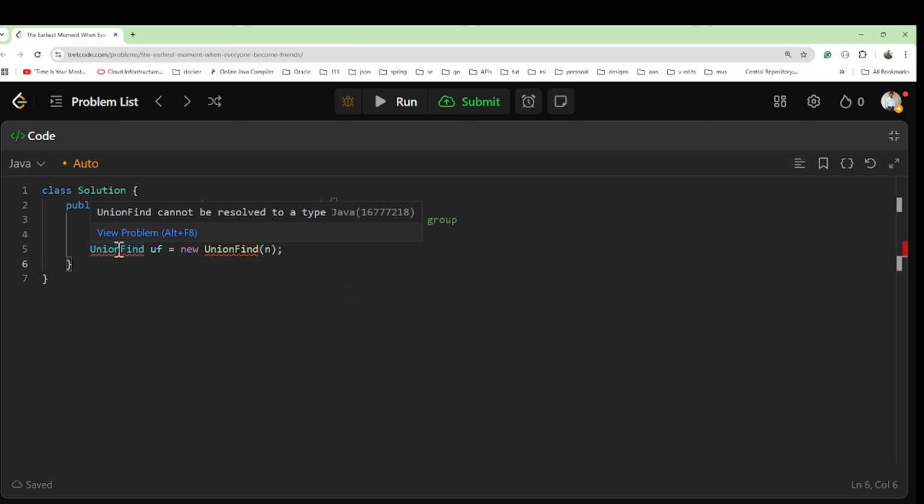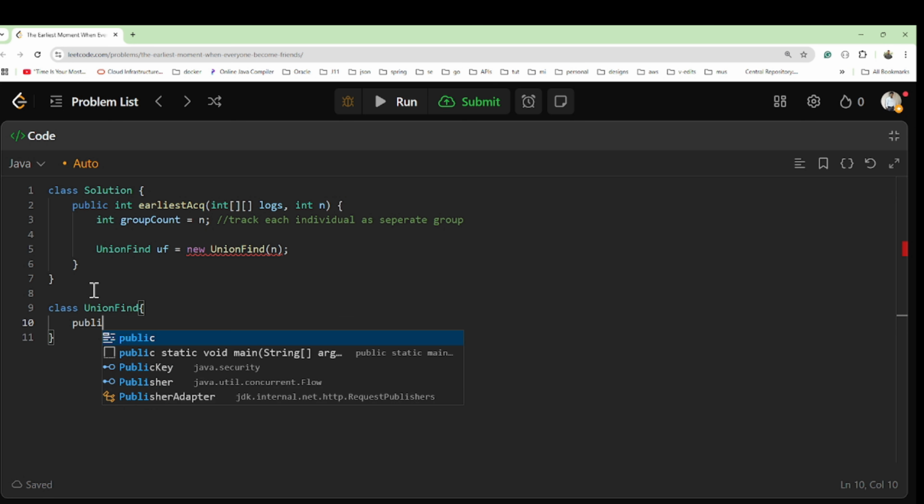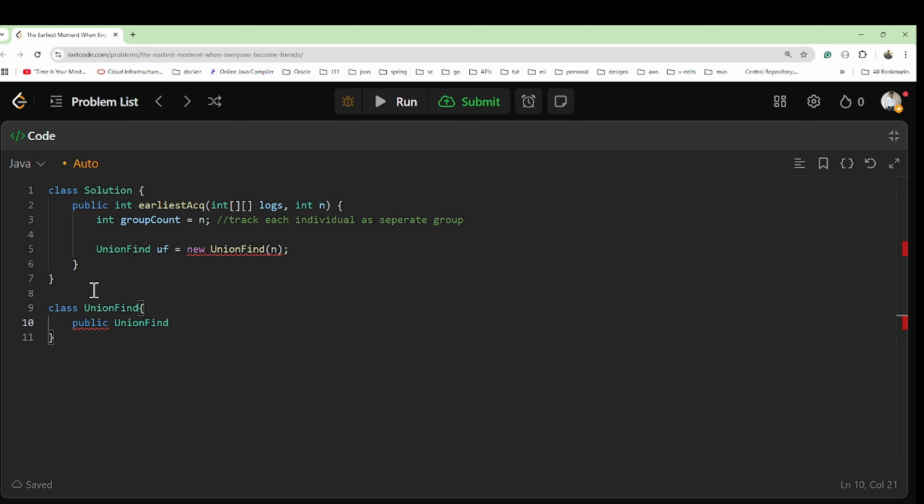In that case we have to create this class. I'll create it outside this one: class UnionFind, and then public UnionFind(int n). So what is n here? n is nothing but the size of the data structure, so I'll take it as size here. You got my point?